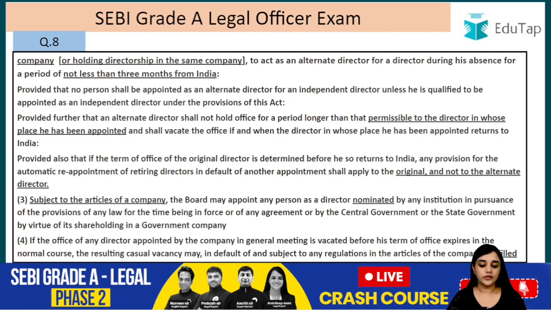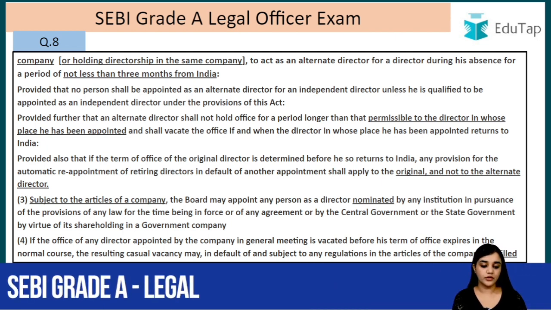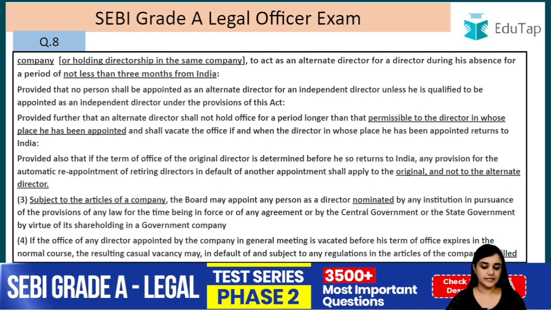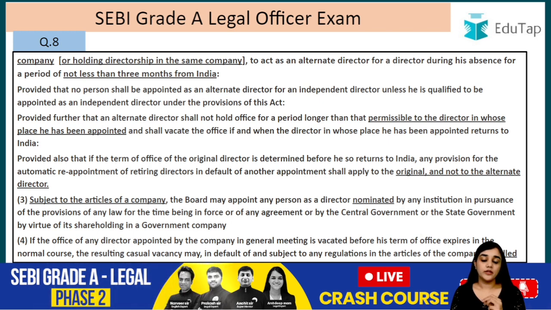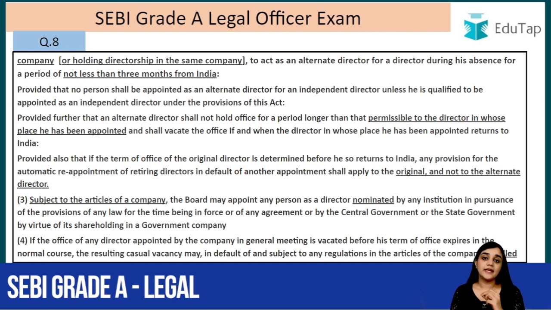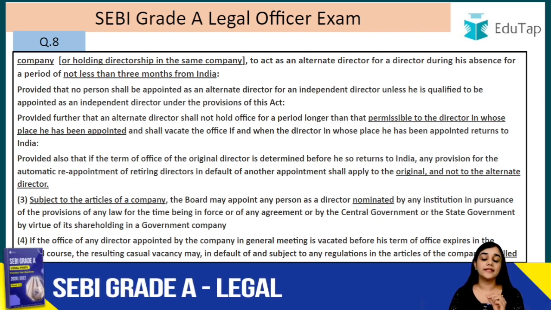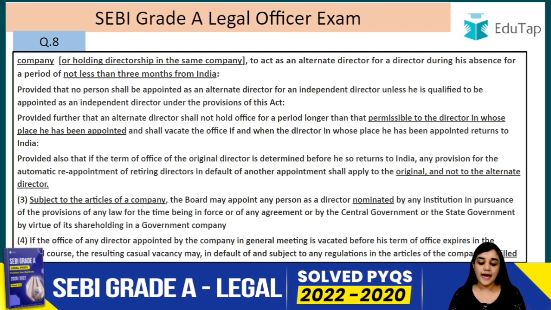Provided further that an alternate director shall not hold office for a period longer than permissible to the director in whose place he has been appointed, and shall vacate the office if and when the director in whose place he has been appointed returns to India. So the alternate director cannot remain in office more than the original director's term, right? So more than the original director's term in whose place he has been appointed. So he cannot work longer than the original director's term, right? And he will vacate his office as soon as the original director returns to India.